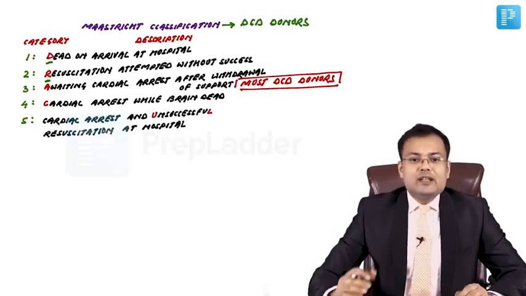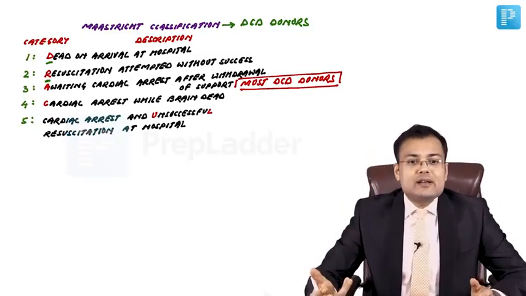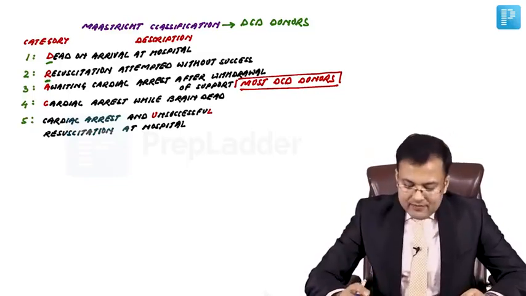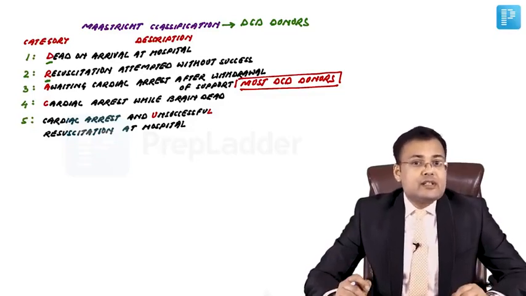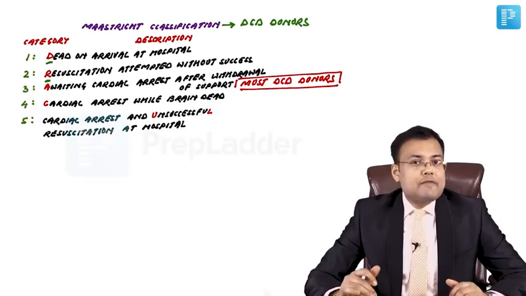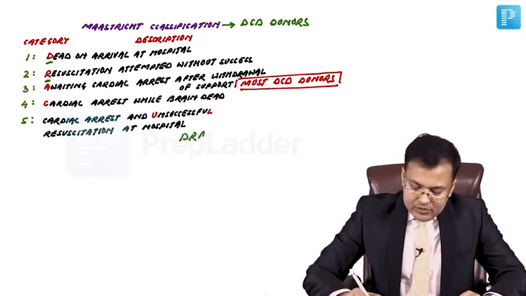What's category 4? There is cardiac arrest while brain dead. The patient is already brain dead and cardiac arrest occurred. Category 5, cardiac arrest, but there is unsuccessful resuscitation at hospital. So these are the 5 categories. How to remember this classification? It's very easy to remember.